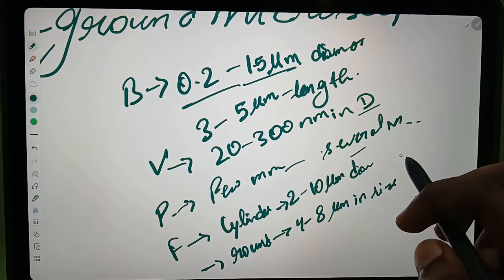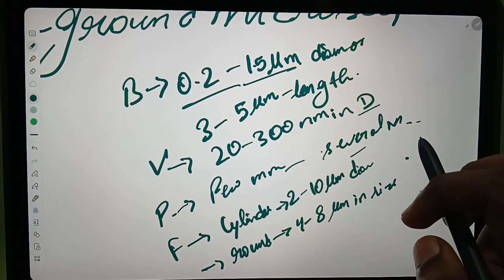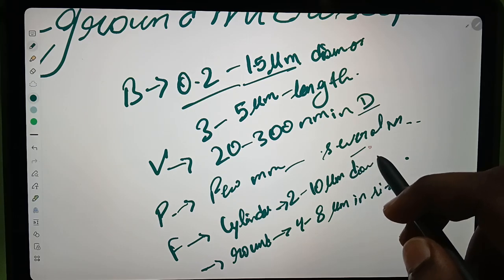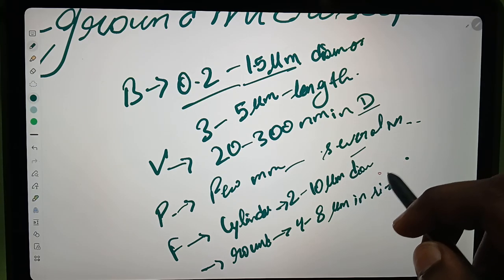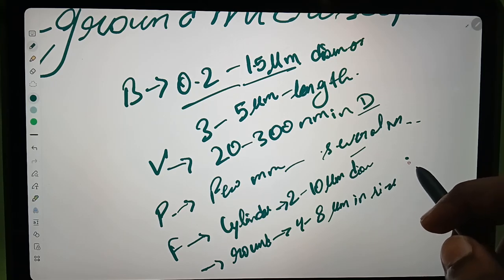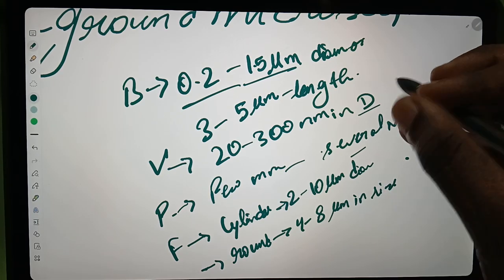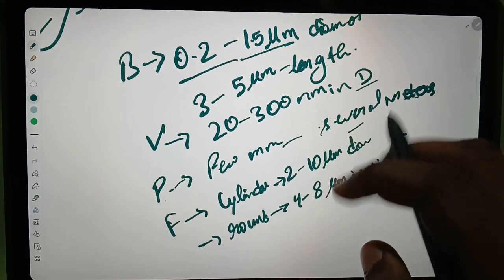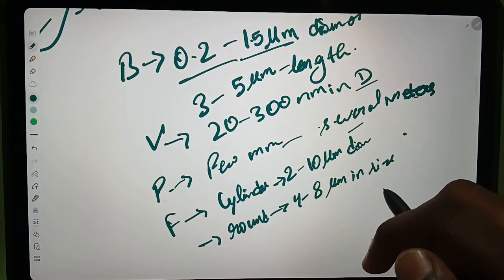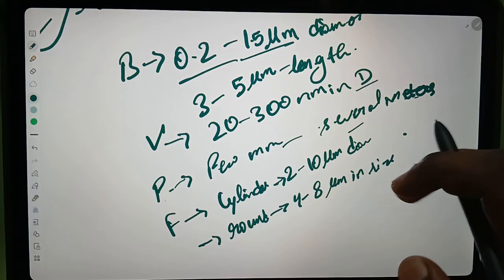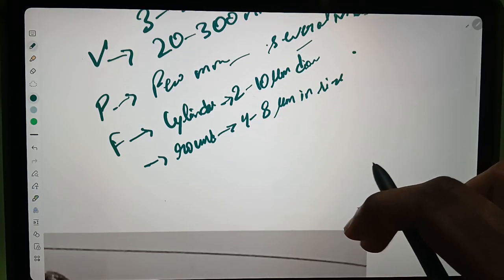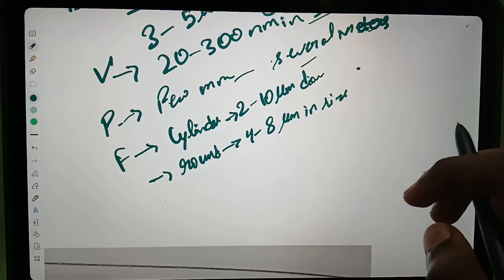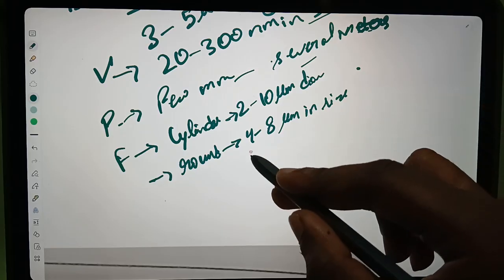The viruses are from 20 to 300 nanometers in diameter, and the parasites are from a few millimeters to several meters. And coming to the fungi, those are of two types: cylindrical, and round or oval. The cylindrical are from 2 to 10 micrometers in diameter, and round or oval are from 4 to 8 micrometers in size.